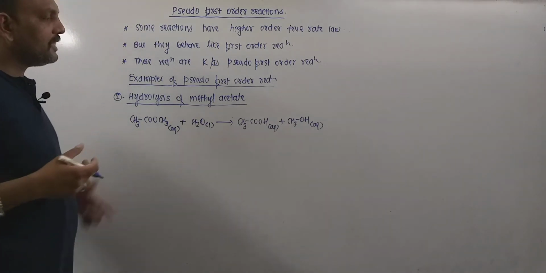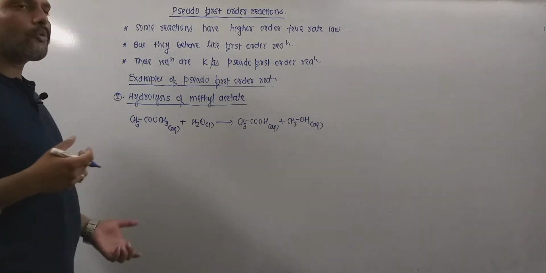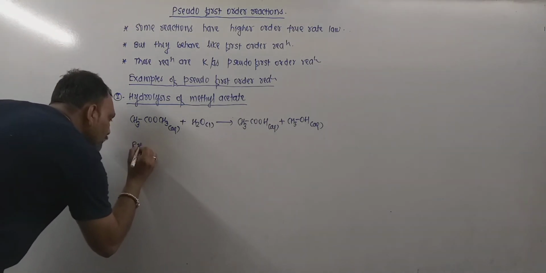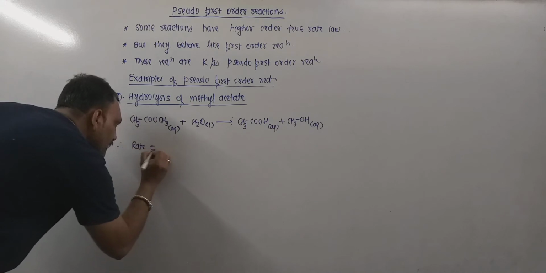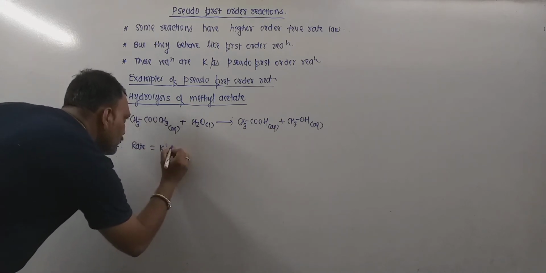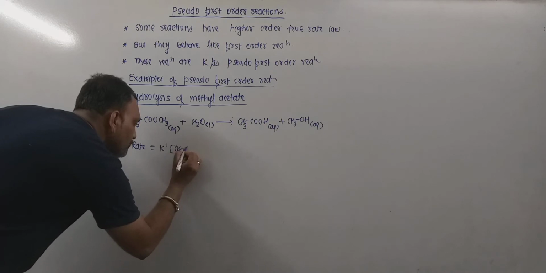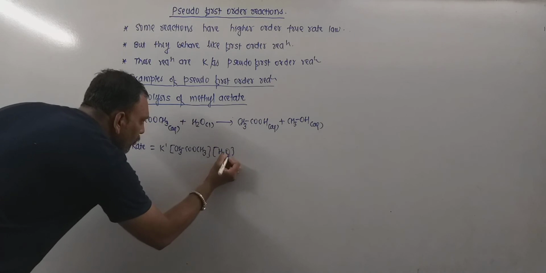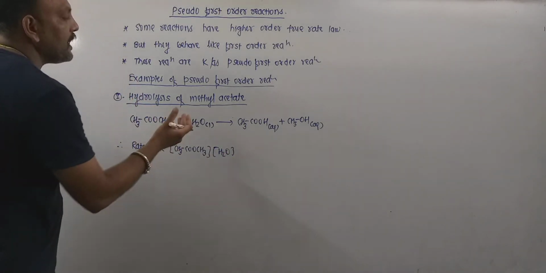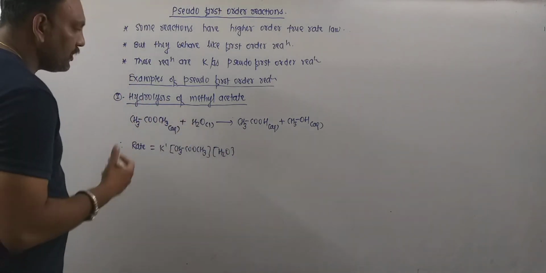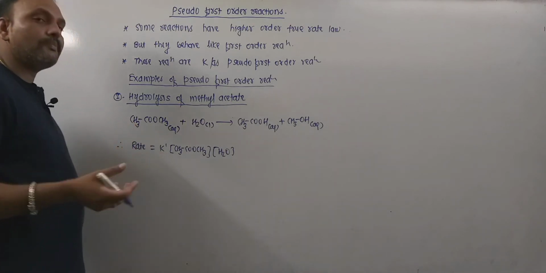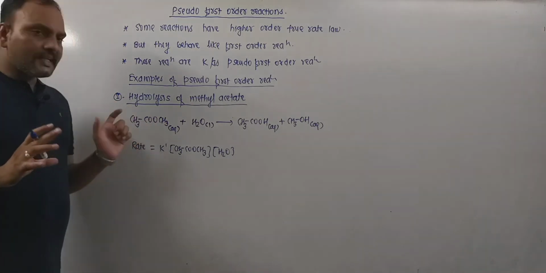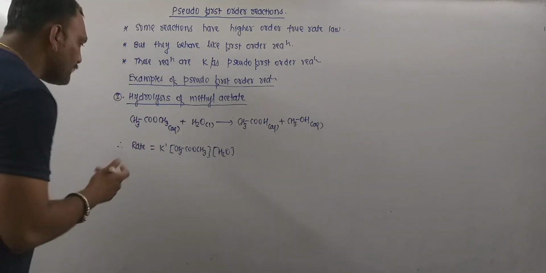Now as far as this reaction is concerned, its true rate law can be given as: rate for this reaction is K dash into concentration of CH3COOCH3 into that of water. As water is involved in the reaction, it must be included in the rate law. Now this reaction seems to be of higher order, that is second order.